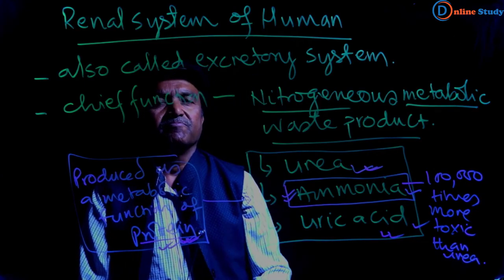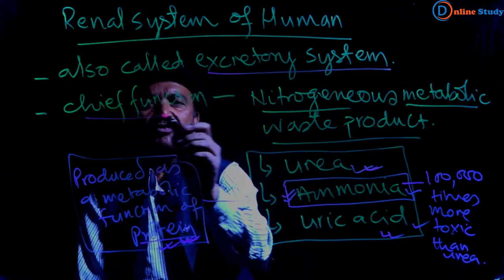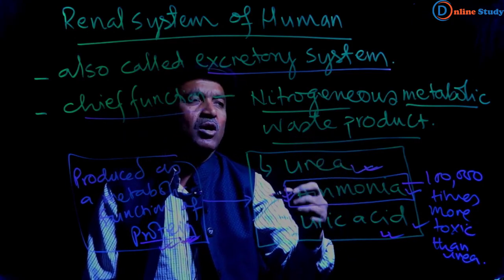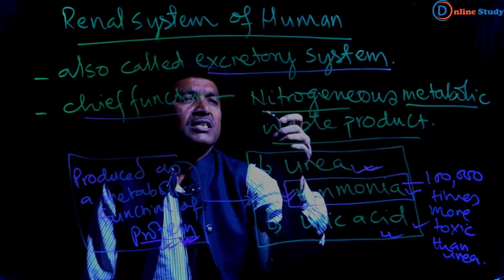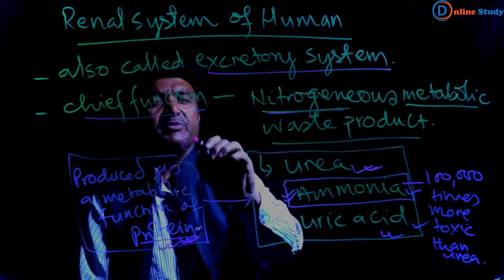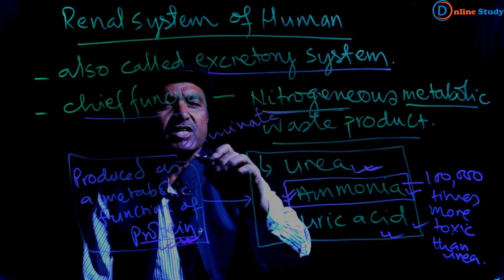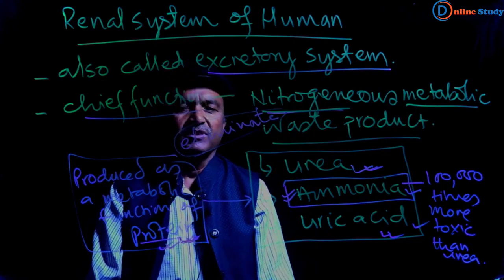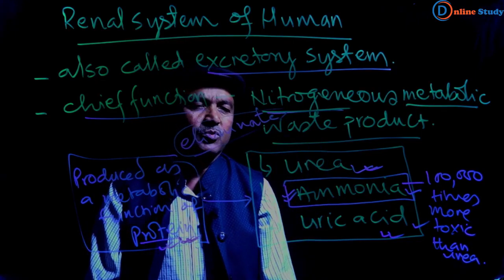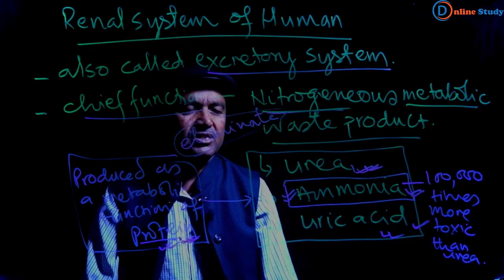The renal system includes the excretory system, and the chief function of the excretory system is to eliminate or excrete nitrogenous metabolic waste products. The chief nitrogenous metabolic waste products are urea, ammonia, and uric acid.